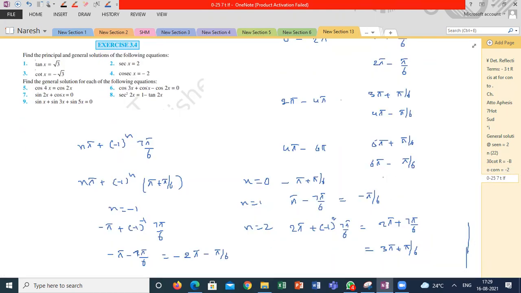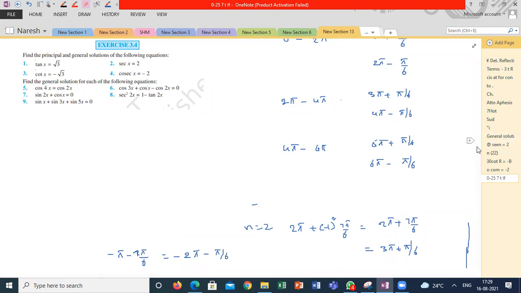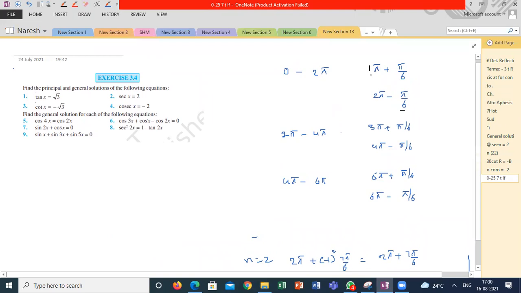But instead of avoiding this confusion, what I am doing is I am creating my own expression which will satisfy these conditions. Instead of remembering the formula, I want to get, when the multiple of pi is even, it should be negative pi by 6. If the multiple of pi is an odd number, it is positive. So how am I writing? The general solution of x is n pi plus minus 1 whole power n plus 1 into pi by 6. If n is even, this whole power will become odd. If n is odd, this whole power will become even.